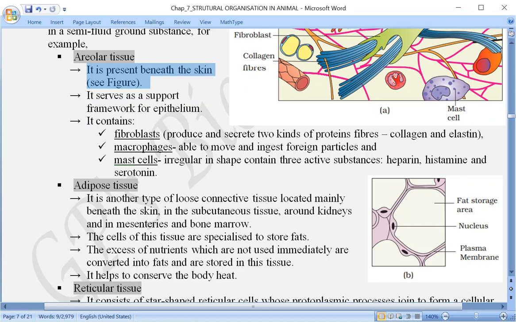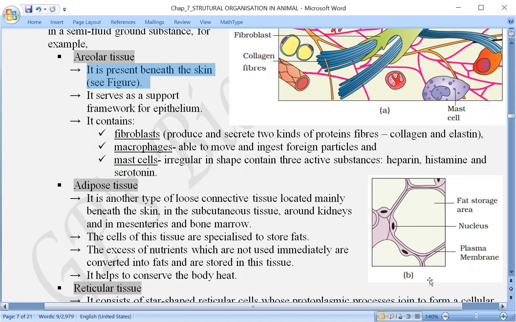If you remember, squamous epithelial tissue, we discussed that they are almost like tiles, flat cells, which are also called pavement epithelium.